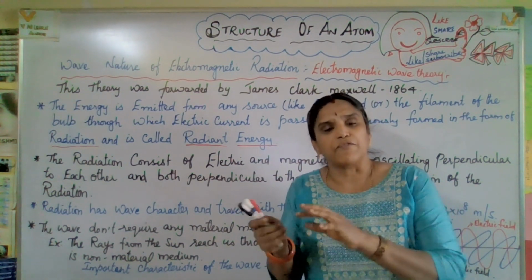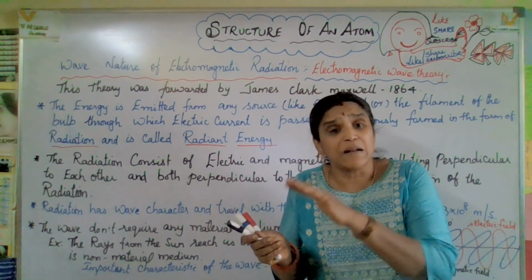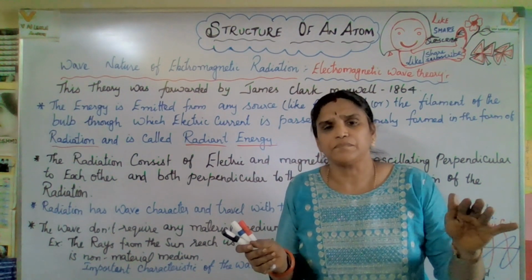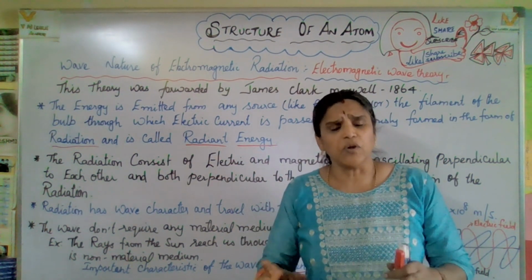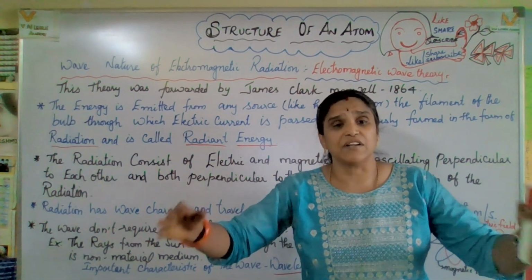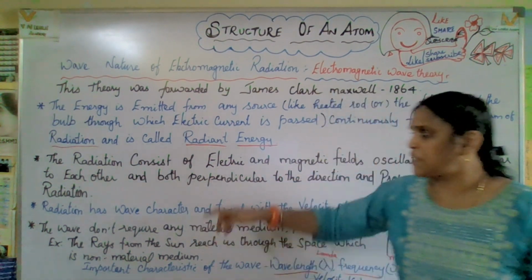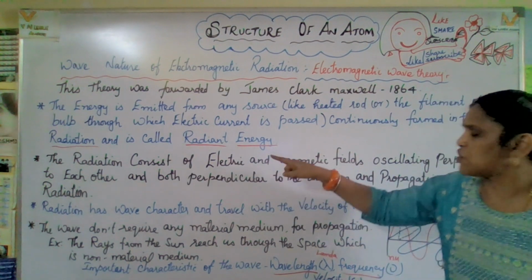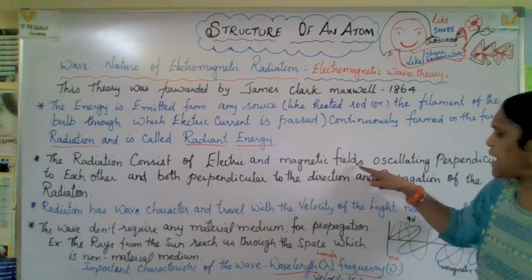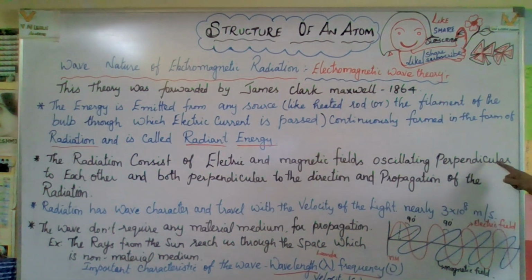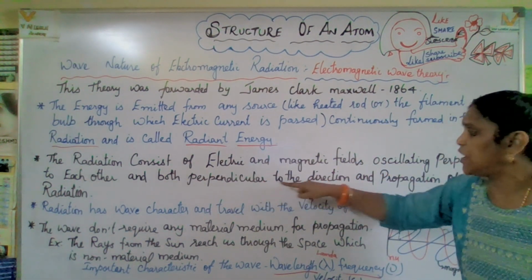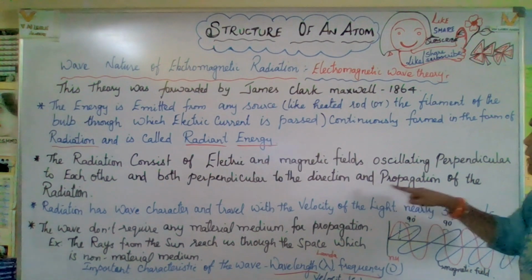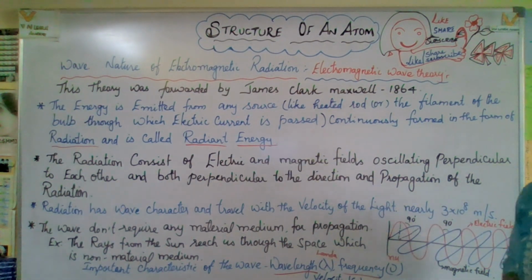Radiation is nothing but the light passing out from the filament. So that is what we call radiation, and the radiation comes as a wave. Now come to the point. The radiation consists of electric and magnetic fields oscillating perpendicular to each other, and both perpendicular to the direction of propagation of the radiation.